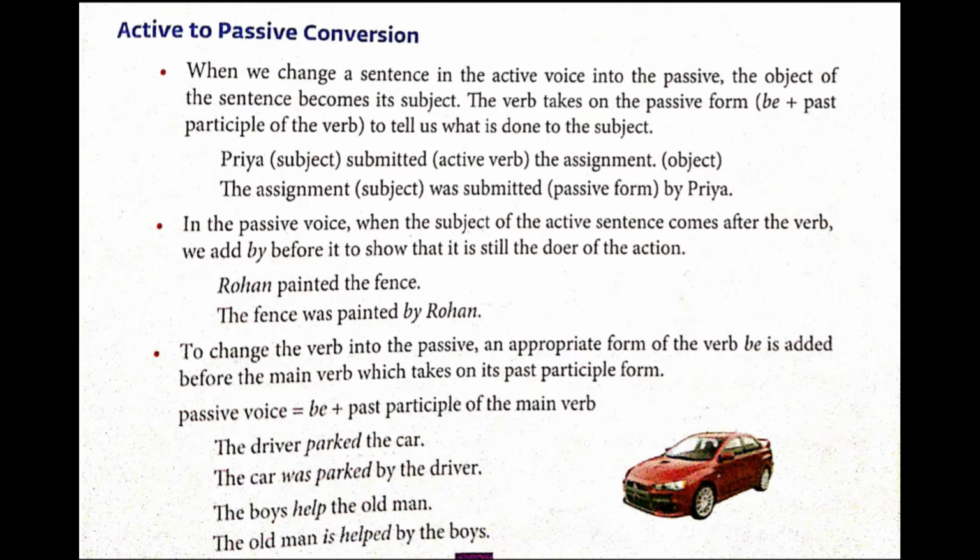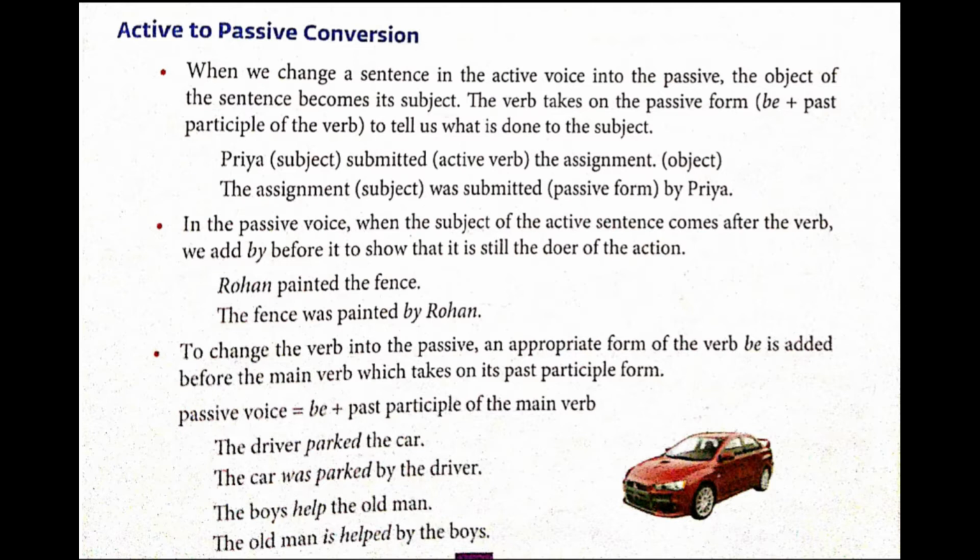Next rule. To change the verb into the passive, an appropriate form of the verb, that is be type, is added before the main verb, which takes on its past participle form. So here in passive voice what will happen? You will be using the past participle form. Let's see.